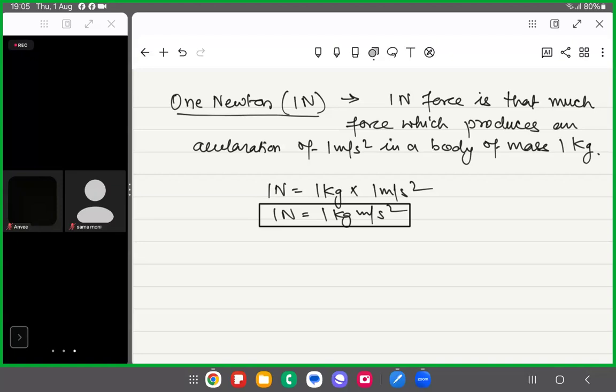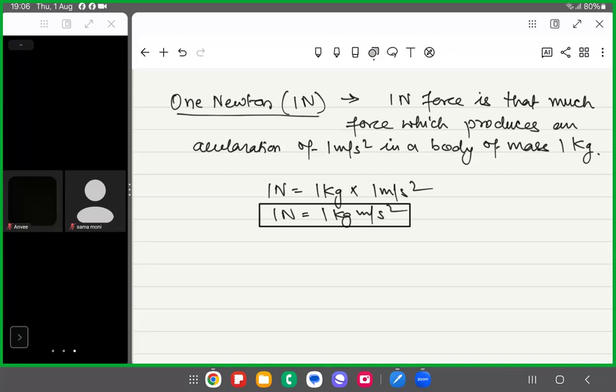Okay, and the magnitude of this force acting on the body is always equal to the product of the mass of the body and the acceleration of the body. अब ये जो external force है वो किसके equal है? M into A के, mass of the body into acceleration produced in the body, right? That will be the magnitude of the force. Why are we saying magnitude? Because the force can be in any direction, right?